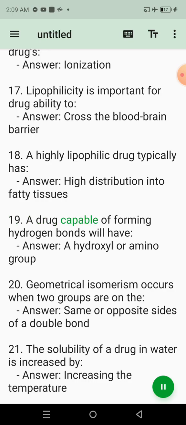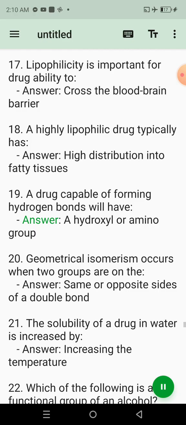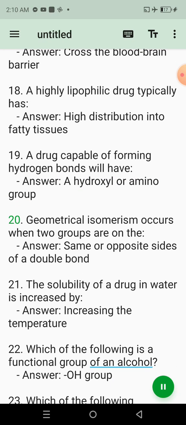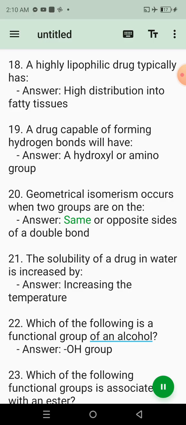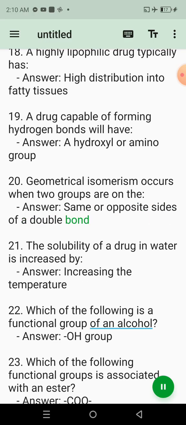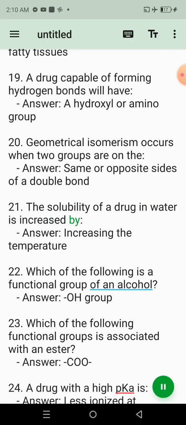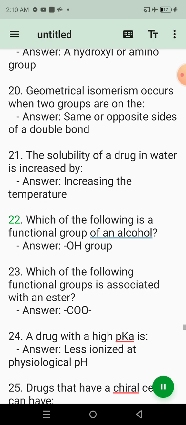19. A drug capable of forming hydrogen bonds will have? Answer: a hydroxyl or amino group. 20. Geometrical isomerism occurs when two groups are on the? Answer: same or opposite sides of a double bond. 21. The solubility of a drug in water is increased by? Answer: increasing the temperature.